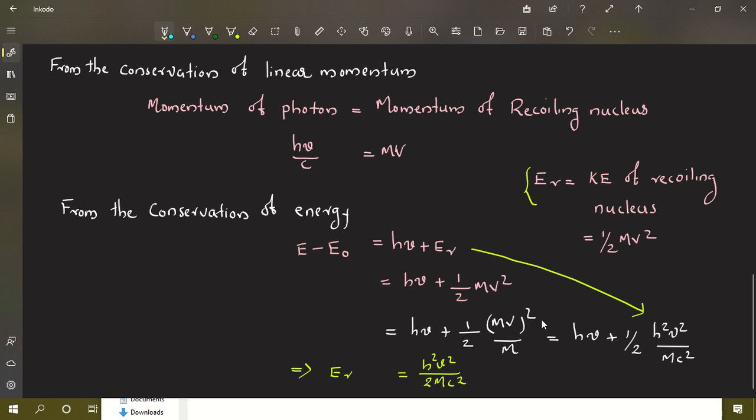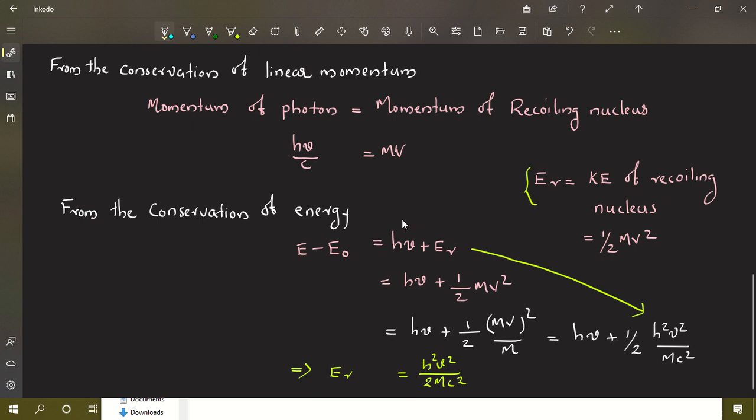So if you write the expression like this, you will get an equation E minus E0 equal to h nu plus half h square nu square by mc square. Now you just compare the equation we have written above.